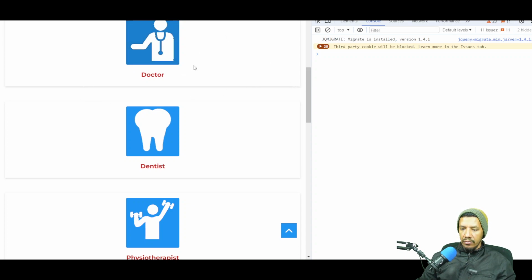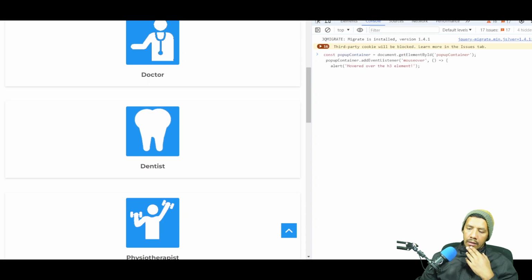If you want to create a pop-up on this page, here's some code that will create a pop-up as I mouse over the H3.